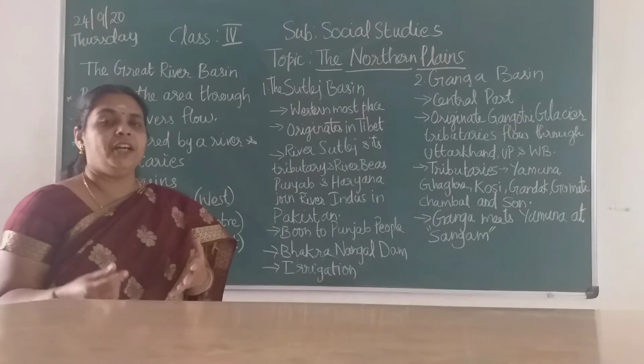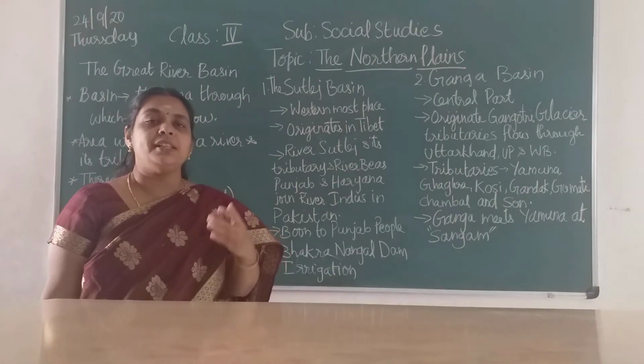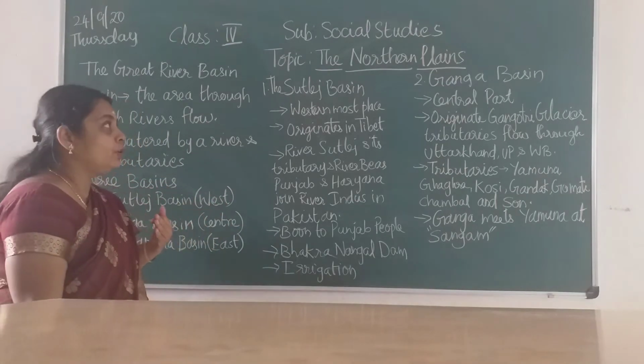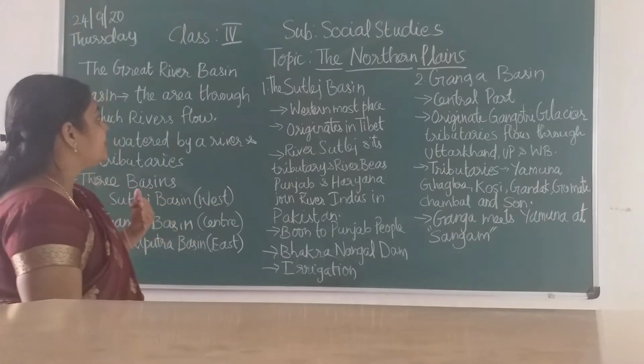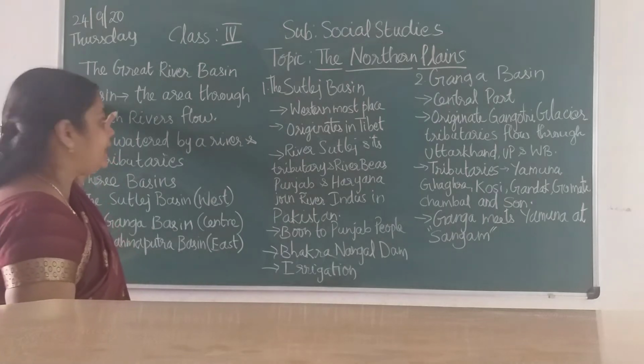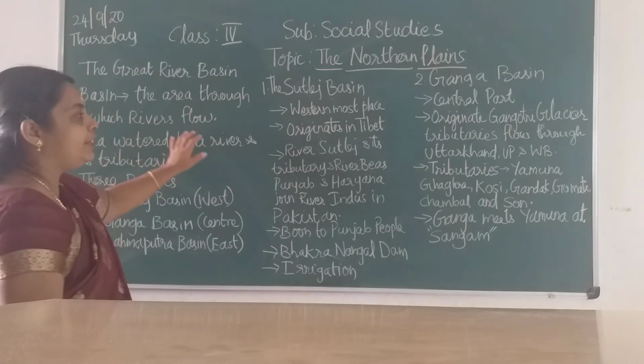In India so many rivers are flowing. So we are going to see the three important river basins, where they flow and how they are helpful for us. First we will learn the meaning of the word basin. The basin is the area through which the river flows.